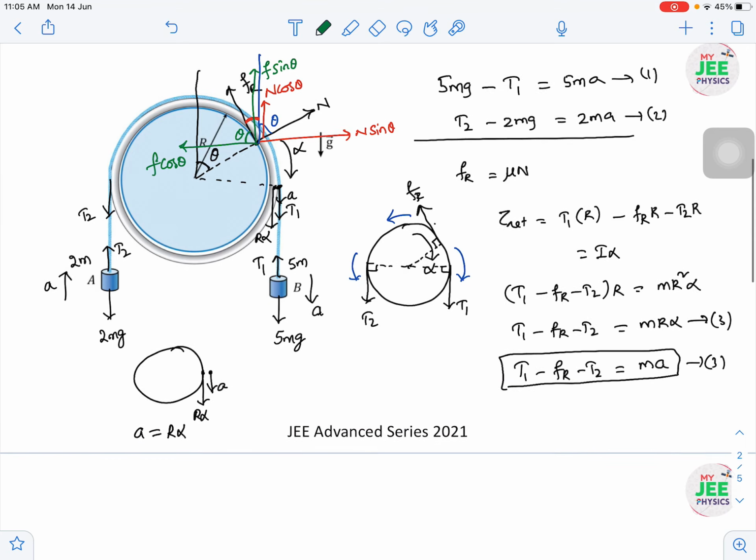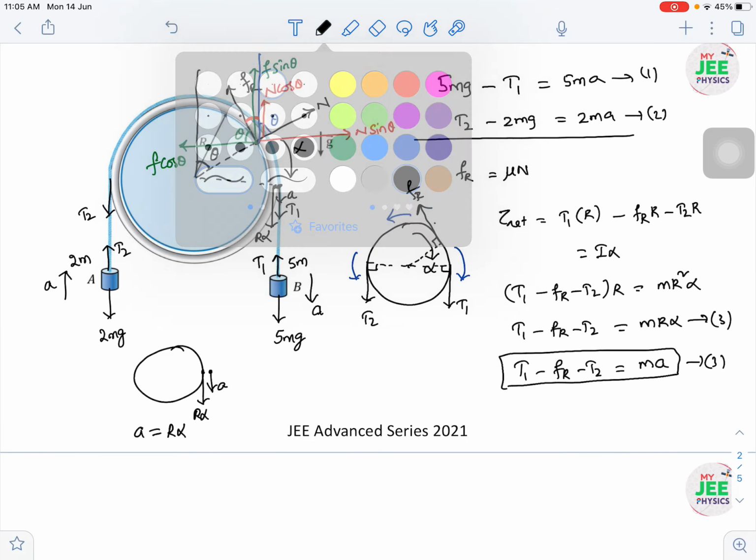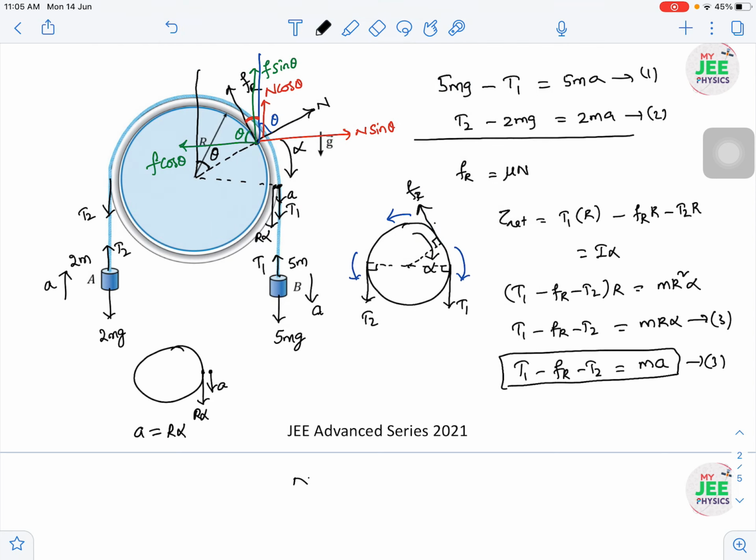Now you can balance all the equations here. So horizontally the forces acting on the ring are N sin theta, a rightward force, and the leftward force will become F cos theta. So hope you are able to see both the forces. This is one equation. One more equation I can write down: F sin theta upward force plus N cos theta upward force is equal to the downward forces, mg, weight of the ring, plus T1 is acting and T2 is also acting downward. So these are the two equations I think crucial to solve the question.